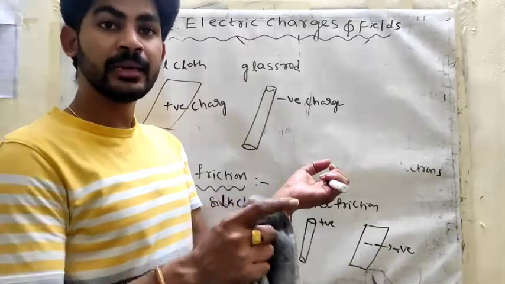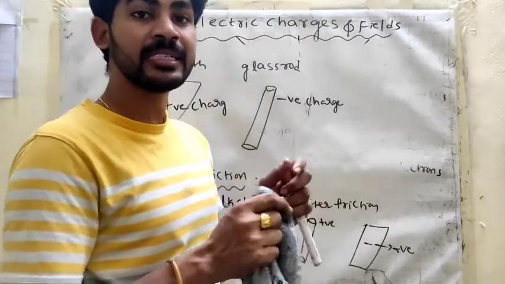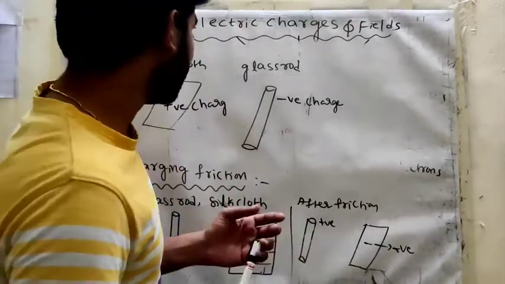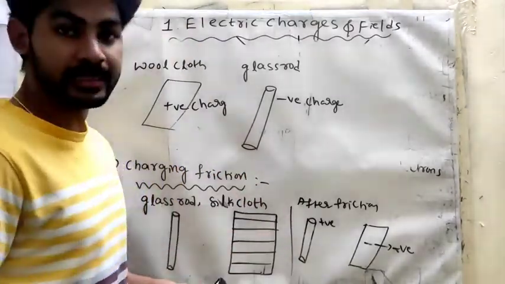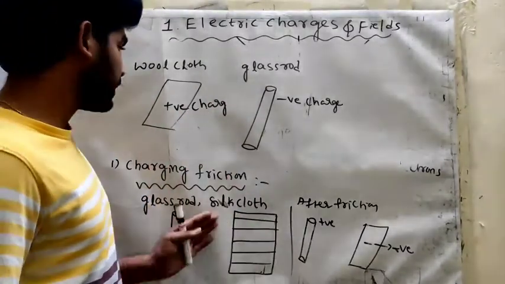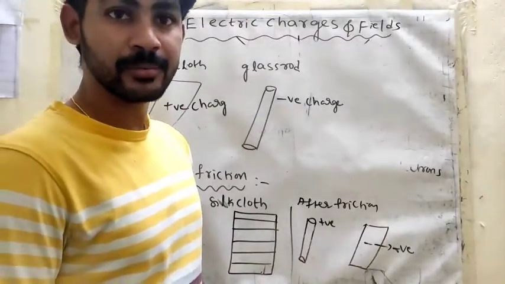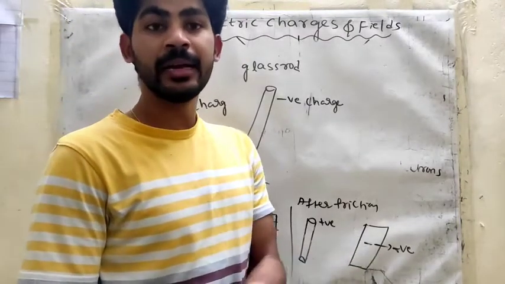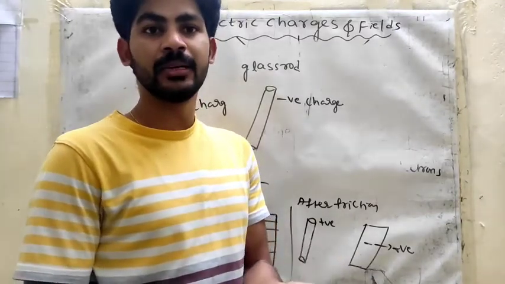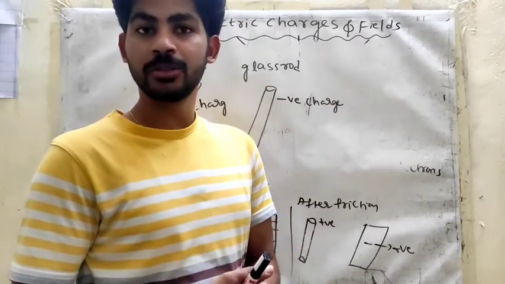So why are the electrons transferring? Because of the excess and deficiency. That is the reason. So is it clear to everyone? Charging by friction. Not only silk cloth and glass rod, not only wool cloth and glass rod. You can take cat's fur and again a glass rod. That cat's fur acquires the negative charge, and the glass again positive charge.